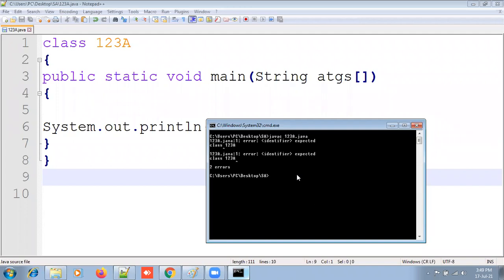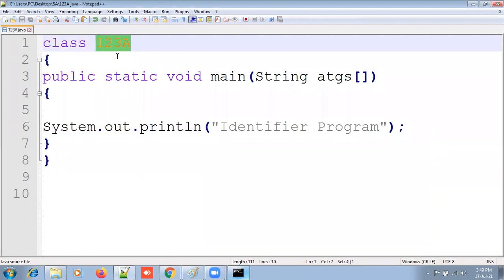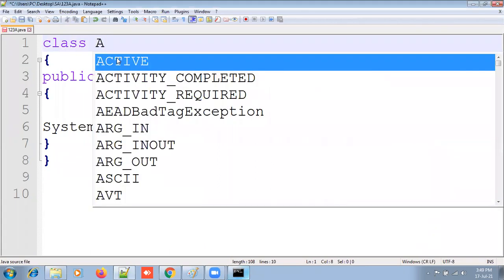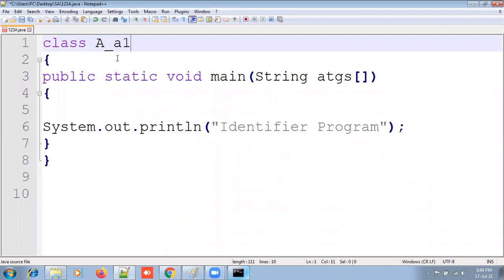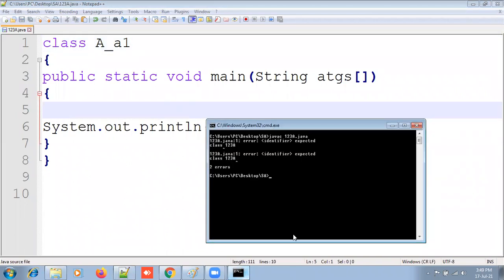123A gives identifier expected, because whenever we declare the class name, we have to follow the identifier rules. Here, instead of 123A, I gave A_A1. Okay, A_A1 is given. Now see, compile it. Now compilation is perfectly executed.